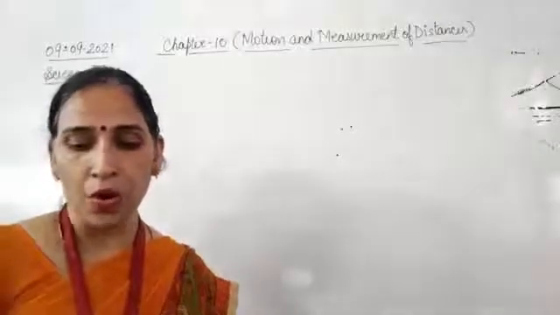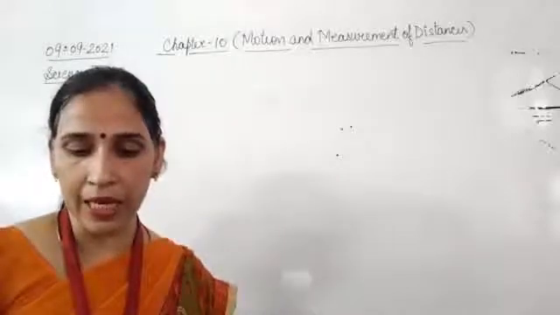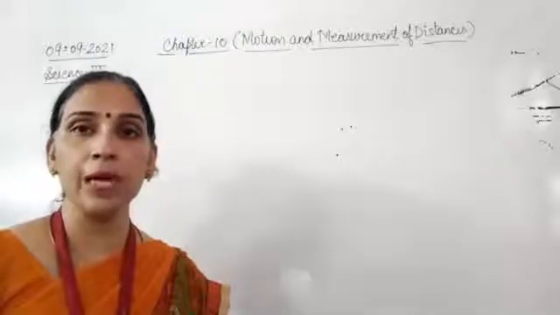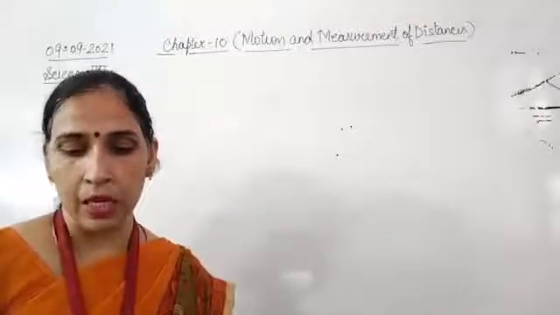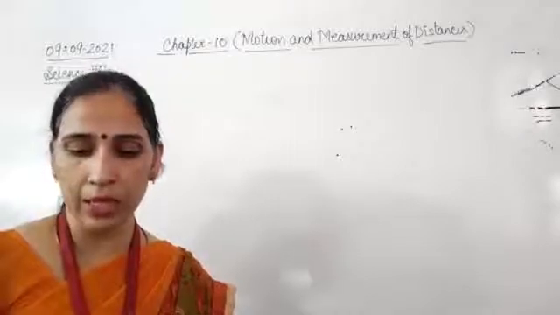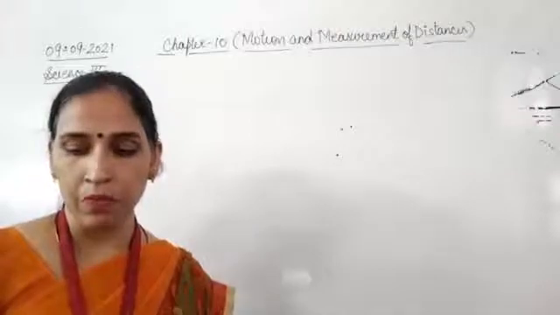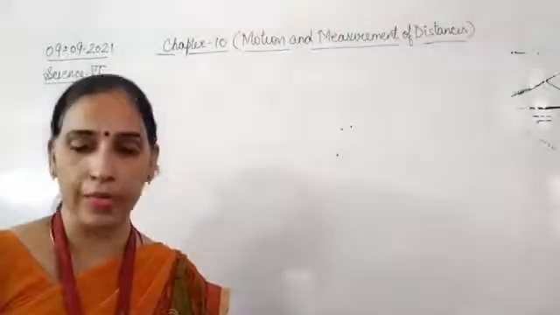The units of this system are called SI units. SI is the short form of the French name Système International d'Unités. So SI units are the standard units of measurement used in all the countries of the world.